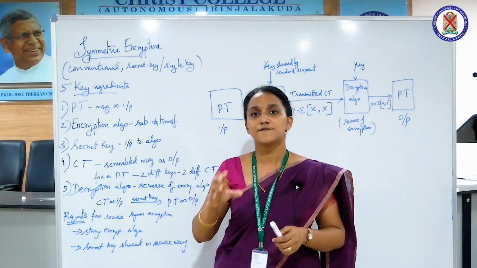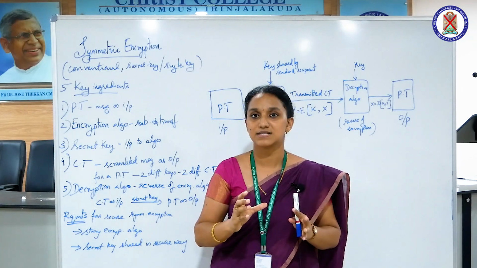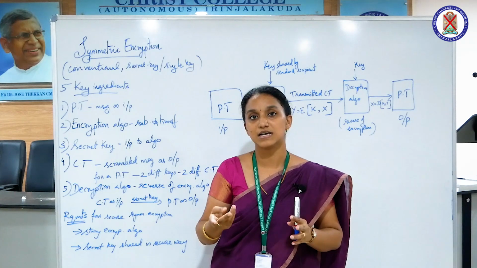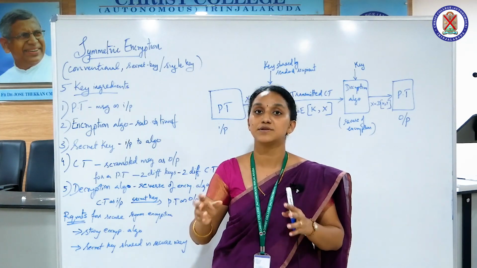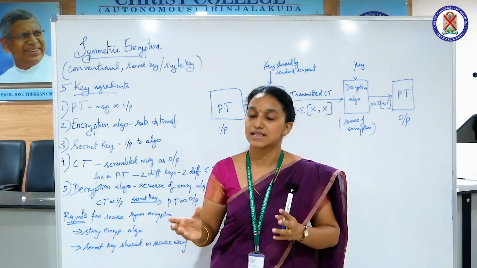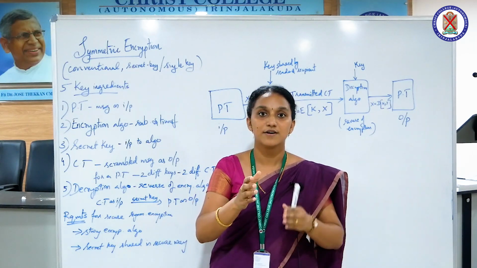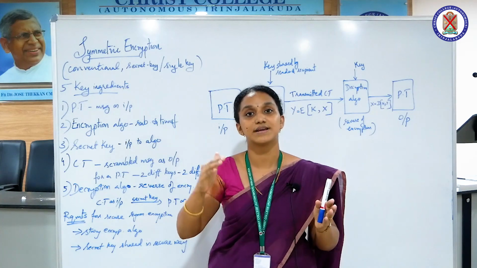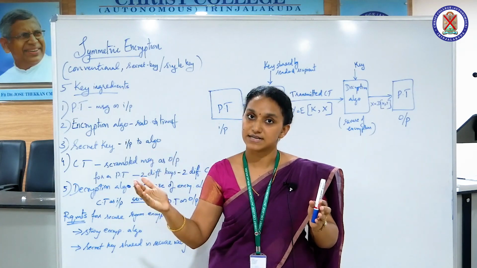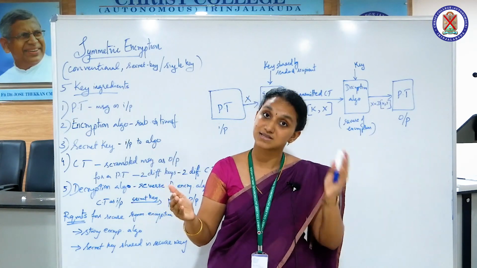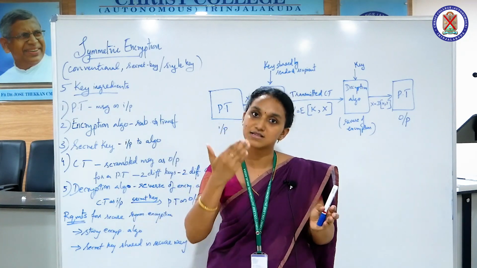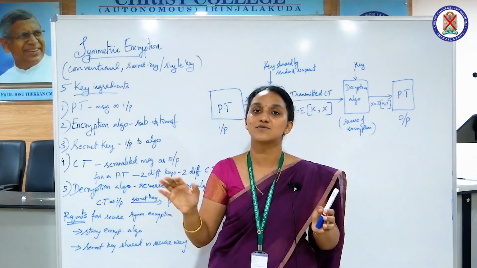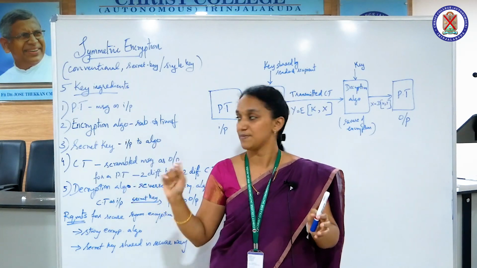If two different keys are used to encrypt the same plain text, you will obtain two different ciphertexts. That is, one key for a plain text will generate one ciphertext, and another key for the same plain text will give another ciphertext. So based on the keys, the ciphertext will also change.